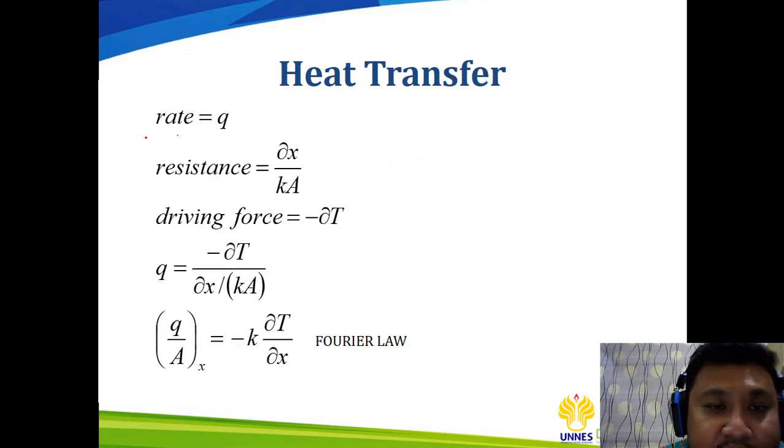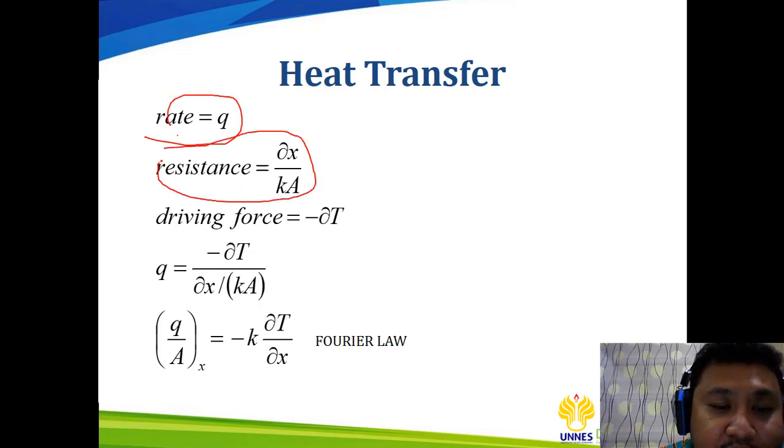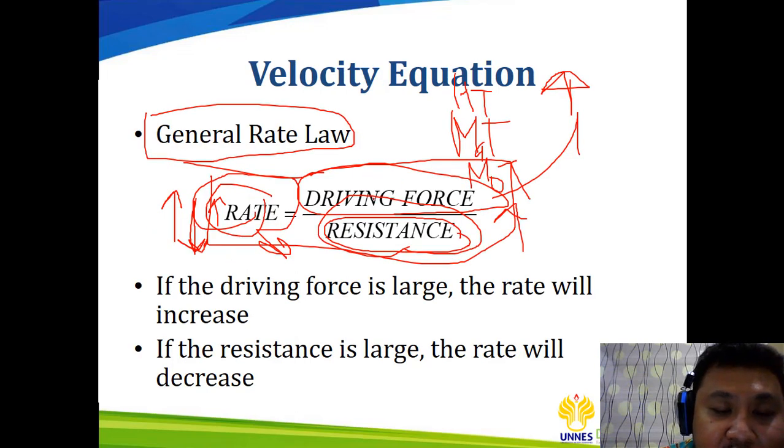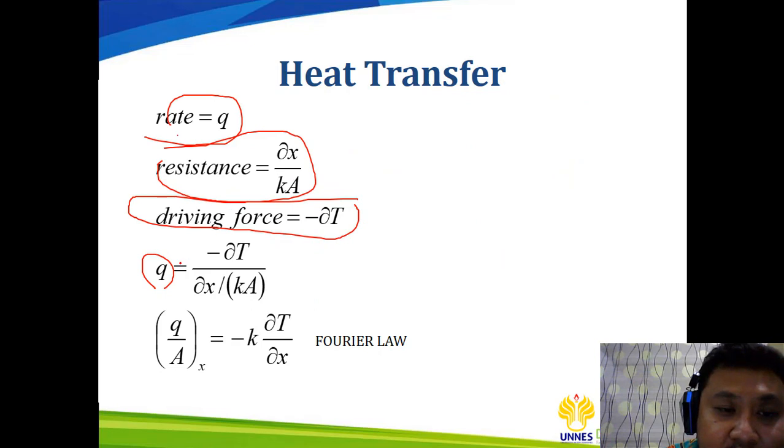Here, for heat transfer, the rate is Q, the resistance is dx over KA, and the driving force is the difference of the temperature. So based on this, rate is driving force divided by resistance: rate is Q, driving force is delta T, and the resistance is delta x over KA.